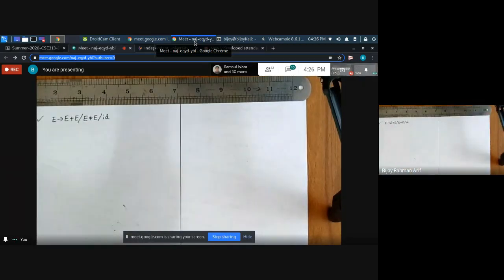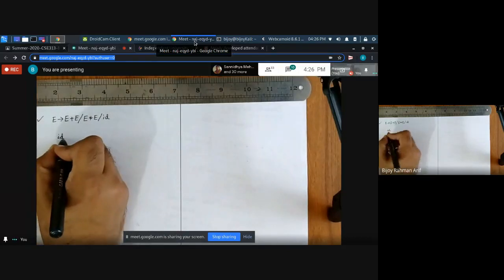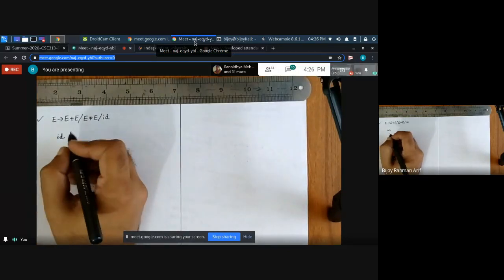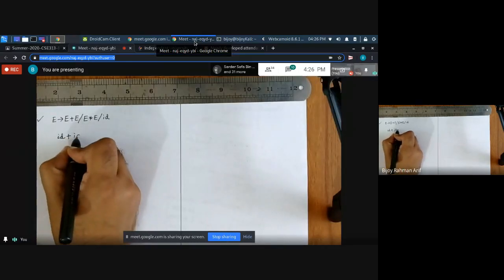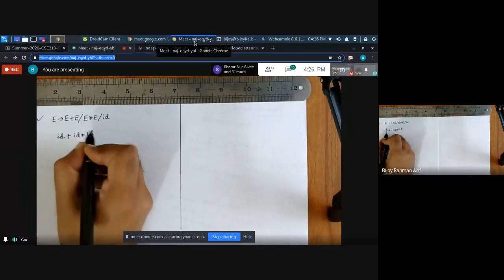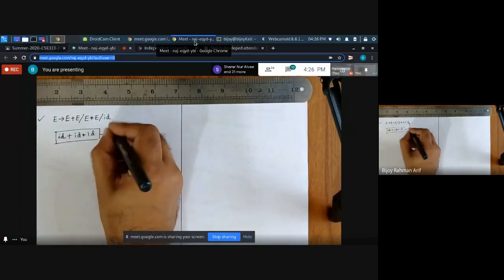I have this grammar, okay? And I have got this stream of tokens, not string: ID plus ID star ID. How can I verify that this is in the correct form?